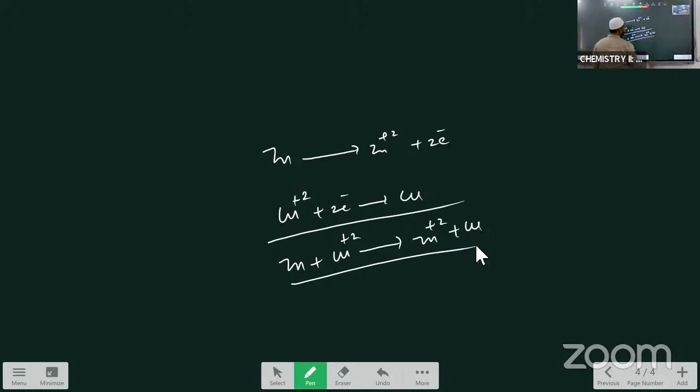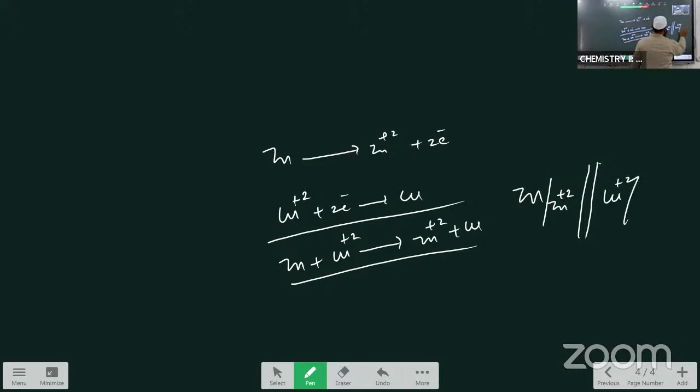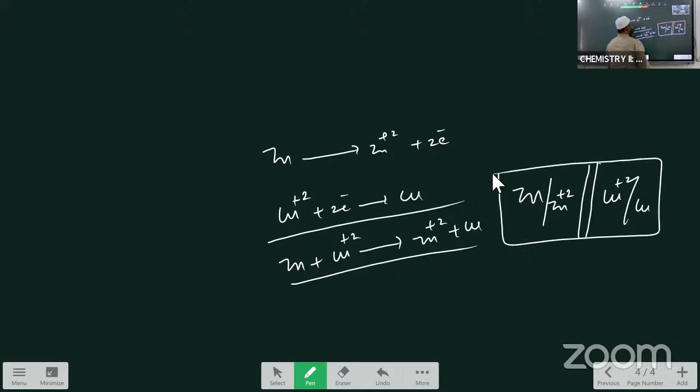It is represented with a simple method that is called the cell notation. The simplest method to represent the cell reaction is called the cell notation. In the cell notation we write the left hand side reaction like this: Zn is converted to Zn2+, and this is separated by the salt bridge. Two parallel lines you have to write. Now on the right hand side, Cu2+ is converted to Cu. This is called the galvanic cell notation. This much is enough for this galvanic cell.